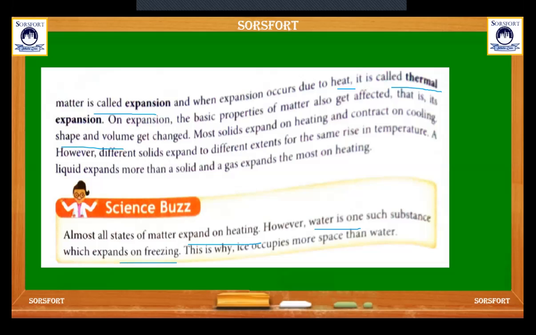Most solids expand on heating and contract on cooling. However, different solids expand to different extents for the same rise in temperature. A liquid expands more than a solid, and a gas expands the most on heating.